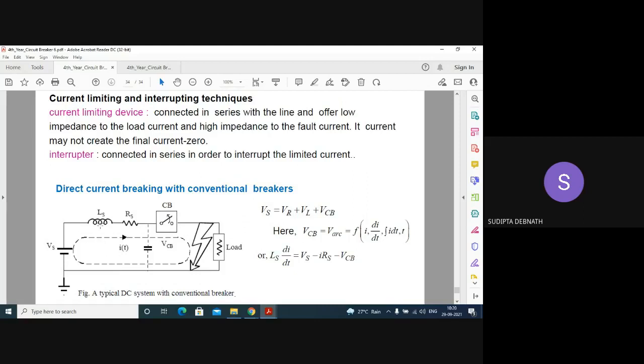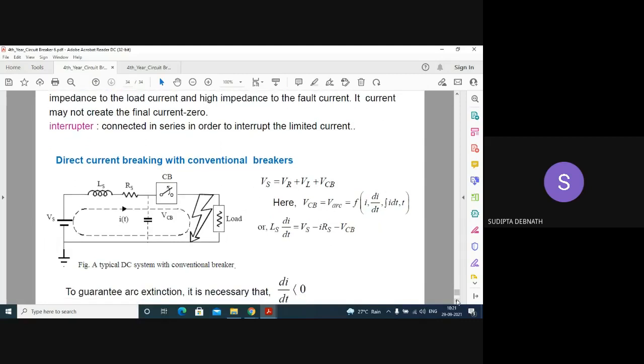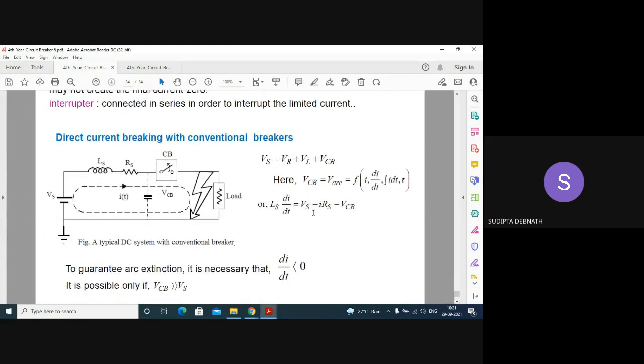Whenever fault current flows, if the impedance provided is very high, the interrupter is connected in series in order to interrupt the limited current. Okay, and so you can understand that Vs is equal to this voltage plus this voltage plus this voltage developed across the circuit breaker. So if the voltage across L is L di/dt and that is equal to this one, so the arc will be extinguished. To guarantee arc extinction, it is necessary that di/dt is less than 0.